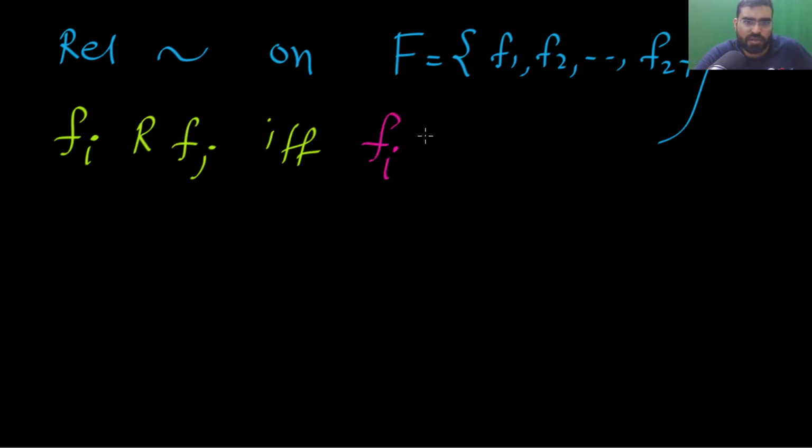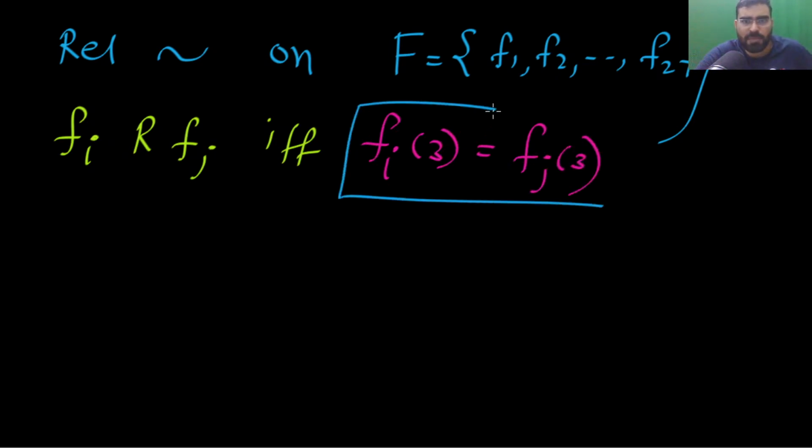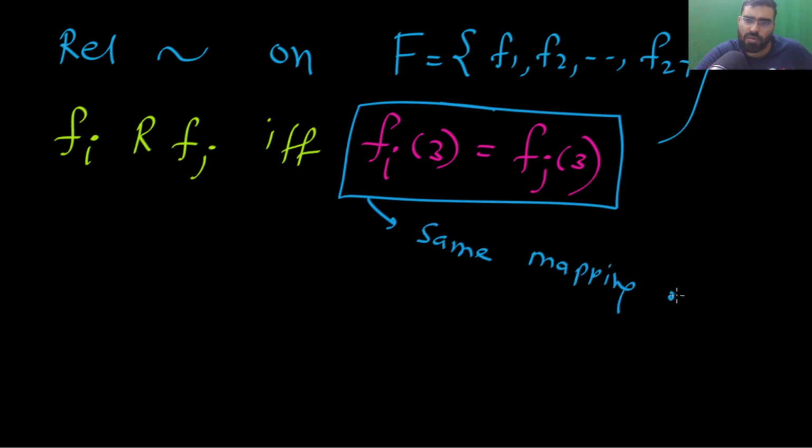Are you getting my point? This is what the question is saying.